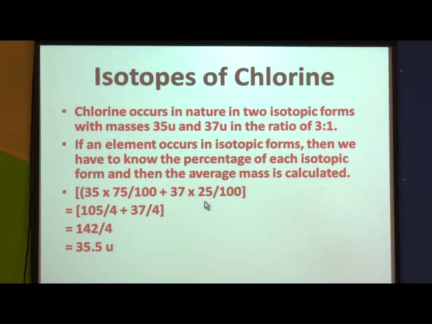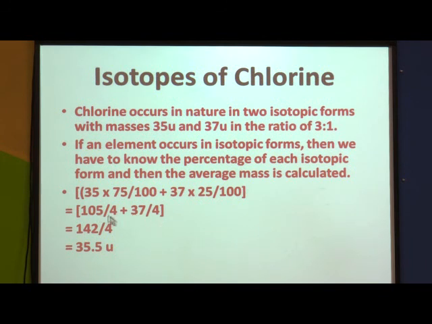So 37 into 25 upon 100. Here you can do the cancellation. 25 3s are 75 and 25 4s are 100. So 3 into 35 is 105 divided by 4, plus simplify this also, 25 1s are 25, 25 4s are 100, so you get 37 divided by 4.